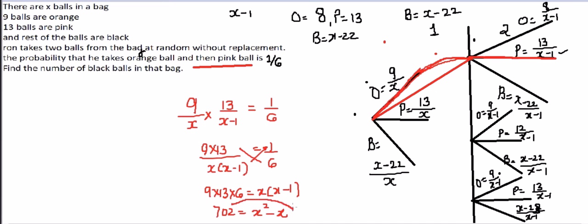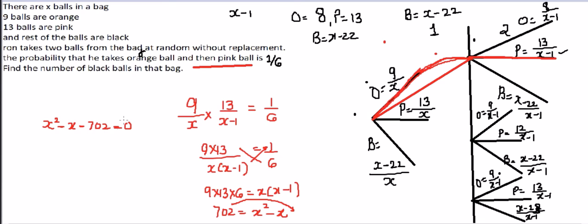Now bring 702 over there. You'll get x squared minus x minus 702 equals 0. This is a quadratic equation. Either you can solve it by formula method or go for factorization method. But for this one, I think factorization method is much simpler.